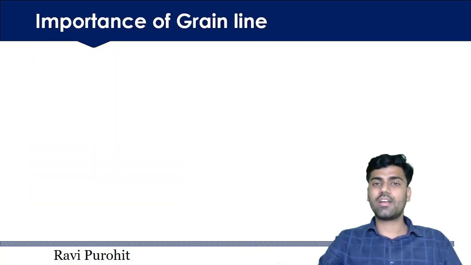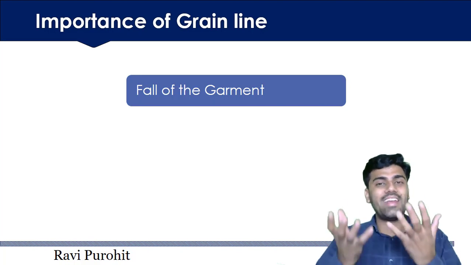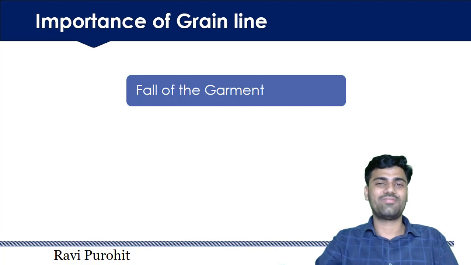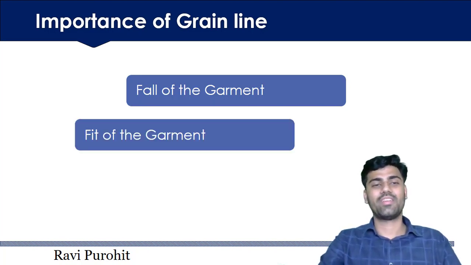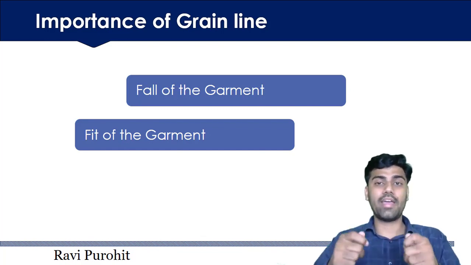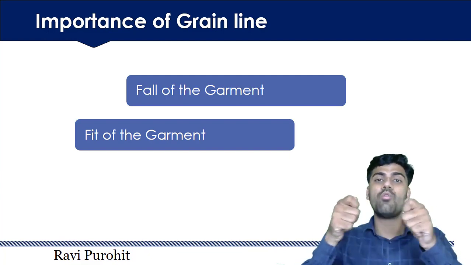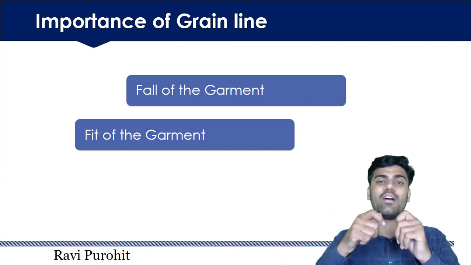My dear friends, now let us understand the importance of grain line. The first importance is it decides the fall of the garment. Bias grain line has nice fall compared to cross and straight grain. So the grain line decides the fall of the garment. Second, it decides the fit of the garment. My dear friends, bias cut or bias grain line always has more stretch. So that's why the waistband is cut at the bias grain.